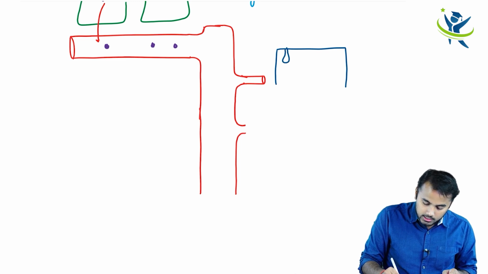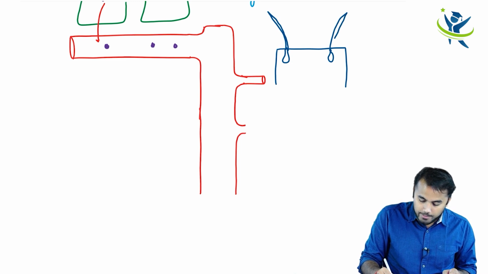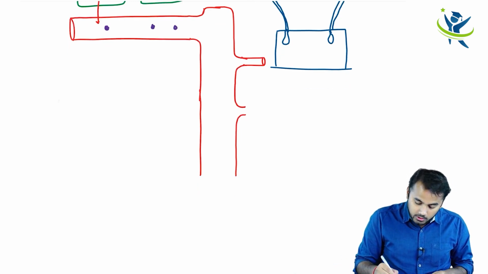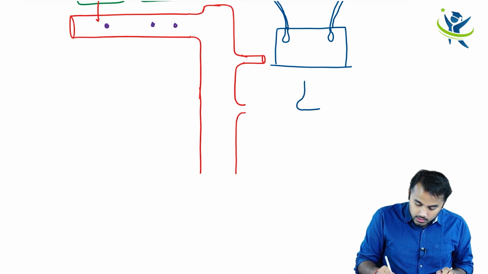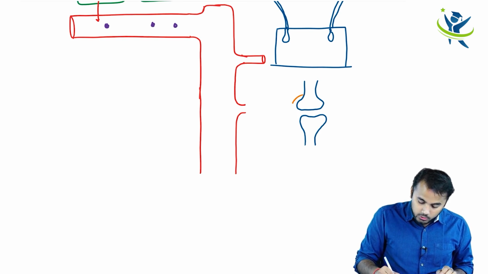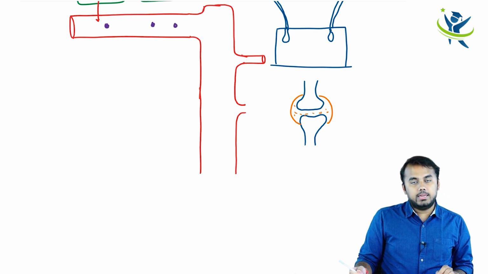So this artery is supplying your skin like this. Now what happens when it supplies your skin, I will discuss right now. And the next thing, let me draw another picture. What is this picture, guys? Tell me, what am I trying to show here? A joint, right? Any joint it can be.